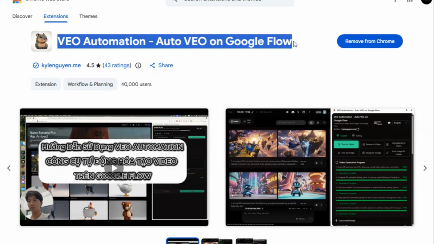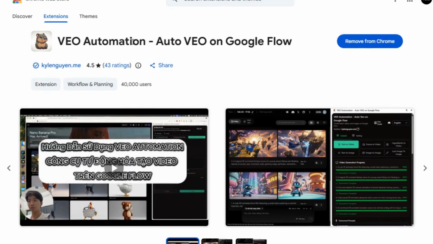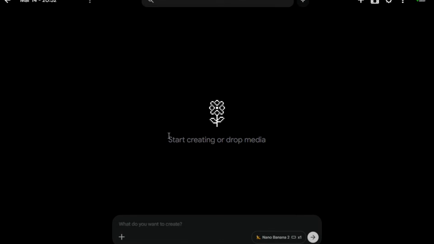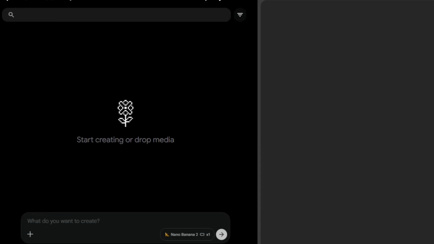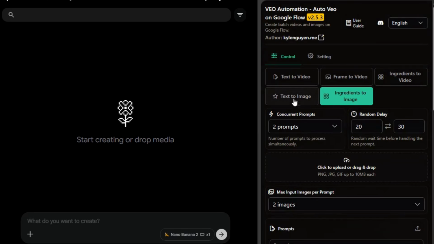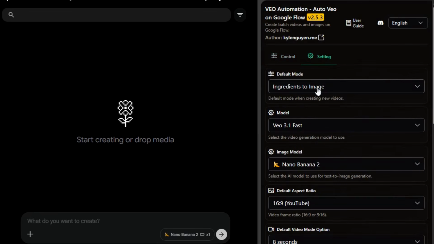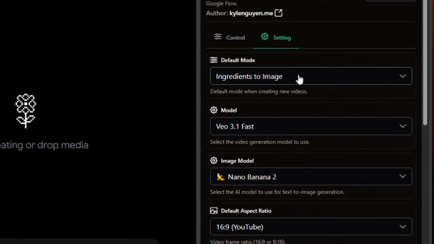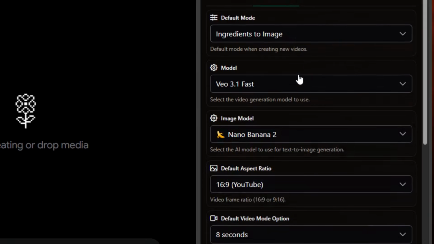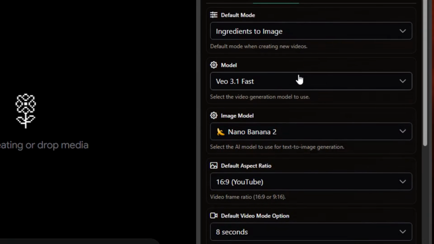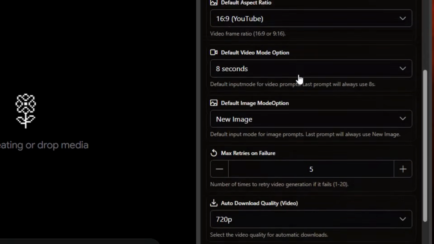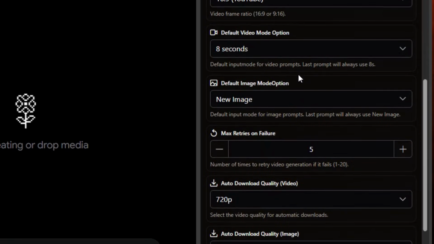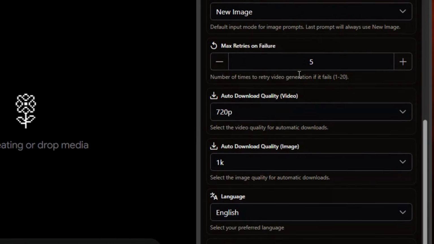Let's automate it. Go to the web store, search for the Auto Veo extension, add it to Chrome. Go back to Google Flow. Open a new project and open the extension. You will see the extension active on the right side. Go to Settings. We are focusing on images first. Ignore the Video tab. Set model to Nano Banana 2. Set your aspect ratio to 16:9. Resolution 1K or 2K. Save settings.